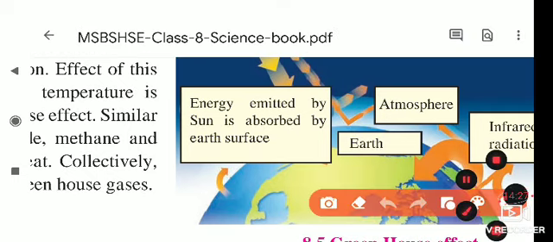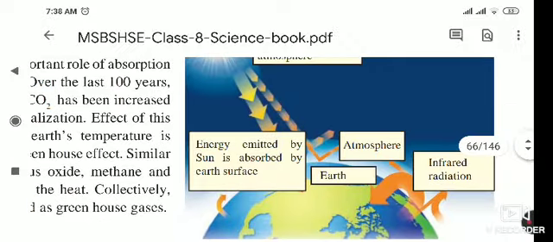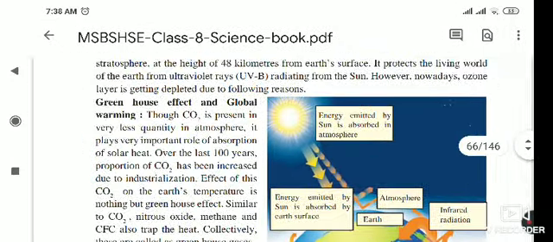As we know, in the afternoon in the summer season we feel hot, because the sun rays fall directly on the earth, and they get absorbed by the water or the soil present on the earth, and then the atmosphere and infrared radiation. So these things are seen in this picture. So what is the discussion given here?